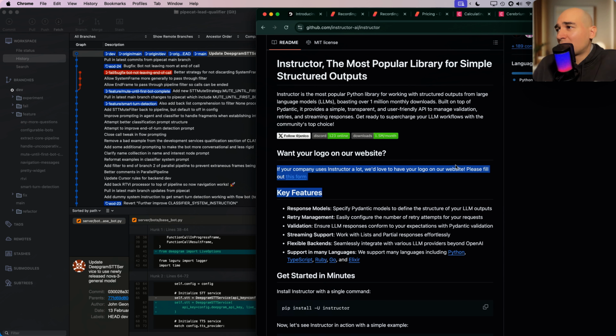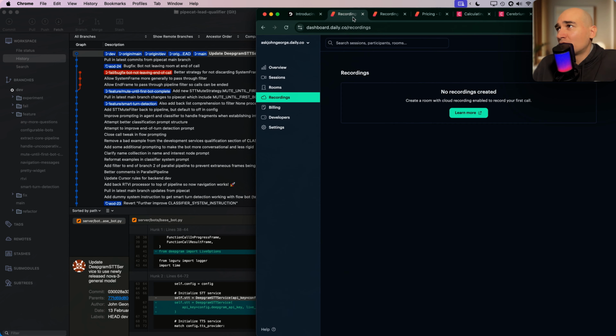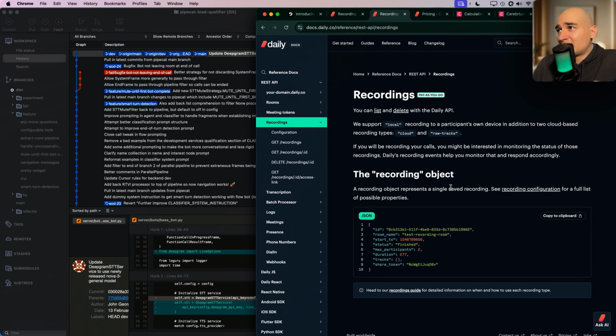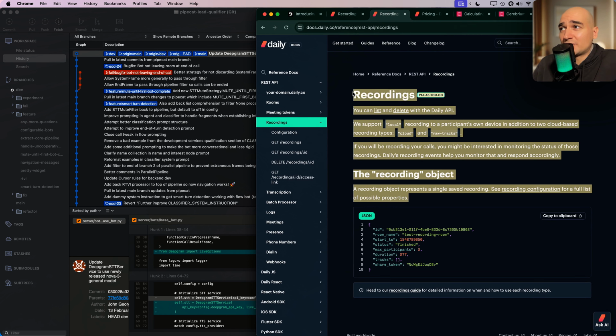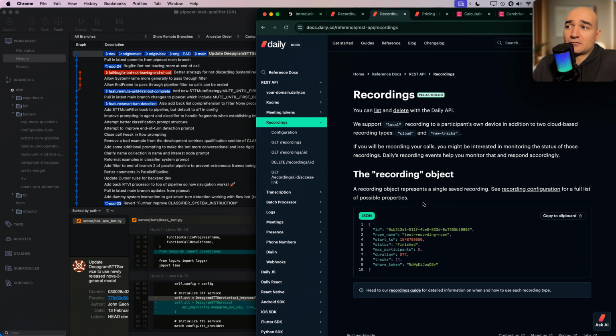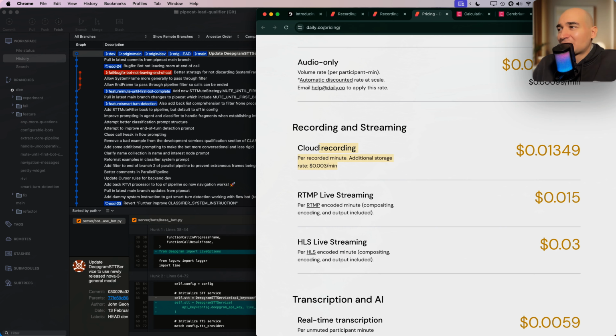And then the final part of this was call recording, which turns out I just had to give Daily my credit card information, and then they gave me $15 to play with. And it's apparently really simple. Like in the Daily transport in Pipecat, you can configure that you want a voice recording to happen there, and then it will put it in the cloud for you. And the pricing, again, something with the pricing I just couldn't figure out. I still don't know exactly how this works, but I've got $15 just to find out.